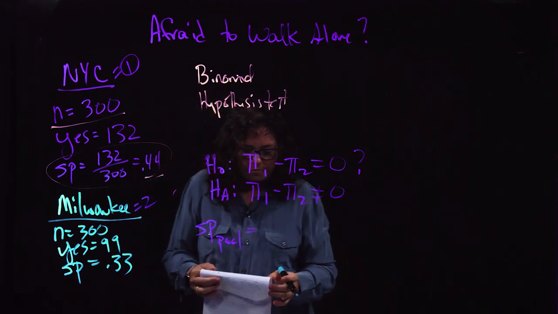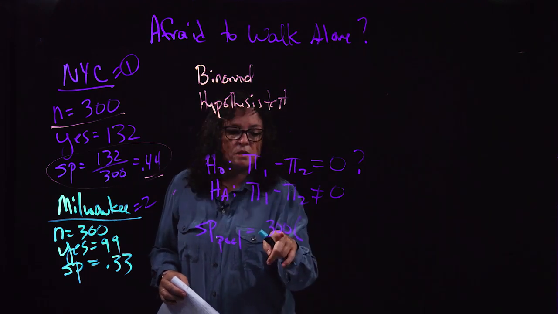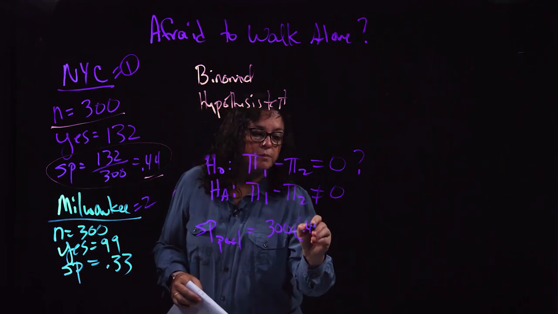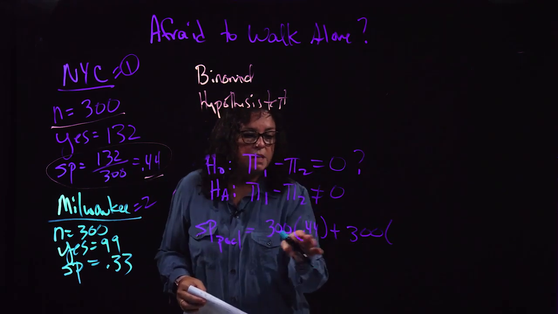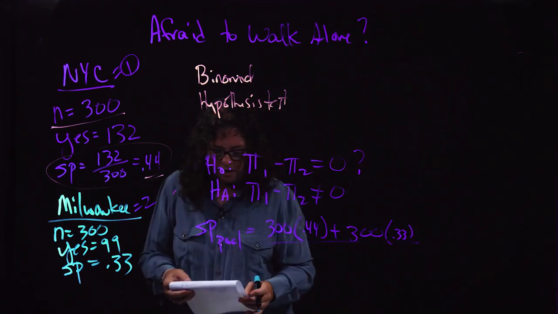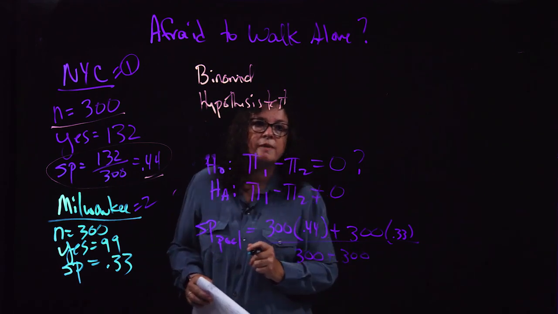And the SP pool is going to be 300, or in other words, the sample size from group 1 times the SP of group 1, plus the sample size of group 2 times the SP of group 2, over the total of both surveys.